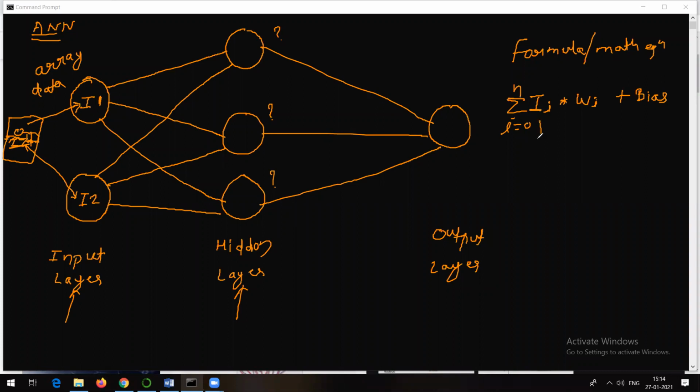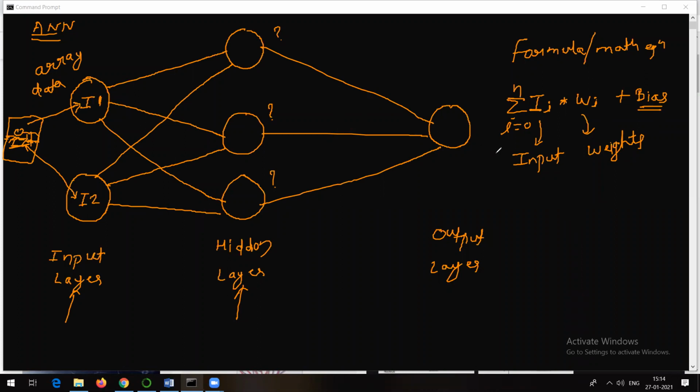Now, what is this? This I is actually talking about the input. What is this w_i? These w_i are nothing but the weights. What are weights? We will try to talk about that. And what is this bias? Right now, do not worry about the bias. We will talk about bias later on. So what is this input? You can see I1, I2. The array data which we get is going to be the input.